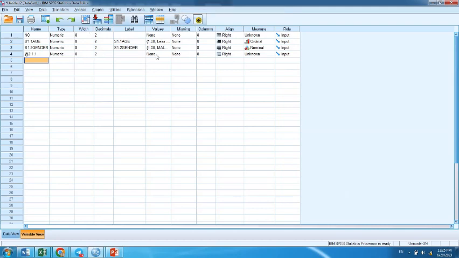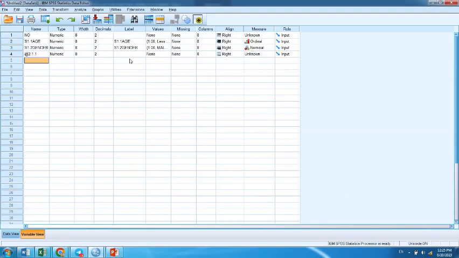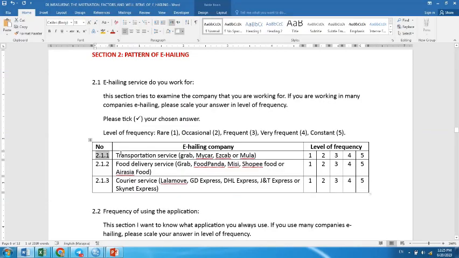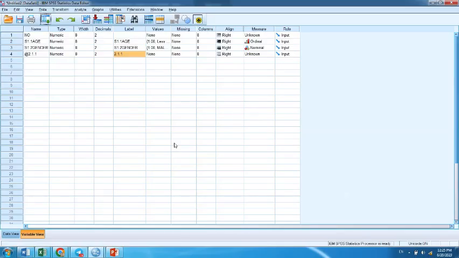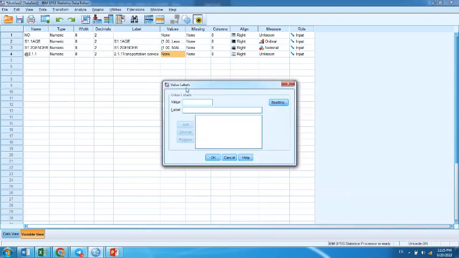Now numeric. Let's check. I suggest you copy everything here, the whole sentence. Try not to skip. I just copy until here. At least you know what 2.1 is about: transportation service. So for the values here, what was it just now?